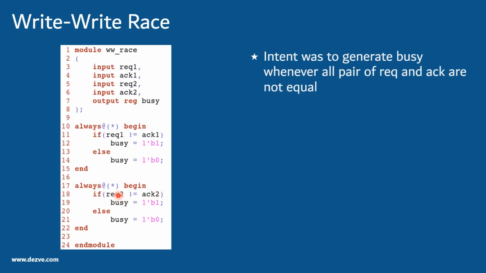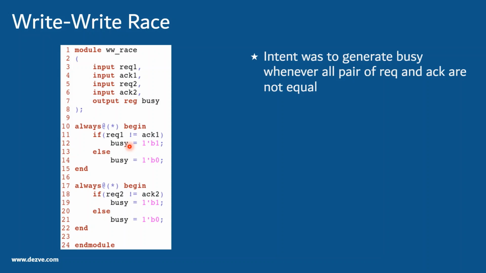Then this busy signal that we had set to 1 here gets overridden with a value of 0. And again this can happen even if the line number 17 block gets scheduled before this, when they have conflicting values to update. So we have seen that if we update a variable from two different always blocks, there can be a write race. Both are trying to update a value, but the block which gets scheduled later will be the final value that the next logic would see. So again there is ambiguity here. We cannot predict which block would occur first.